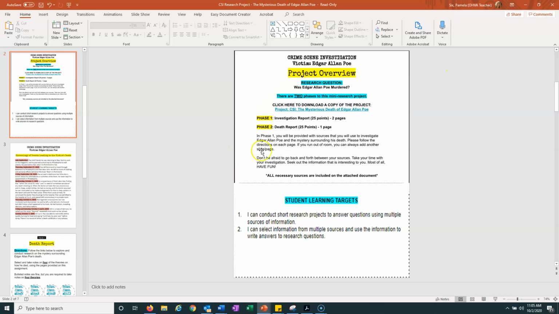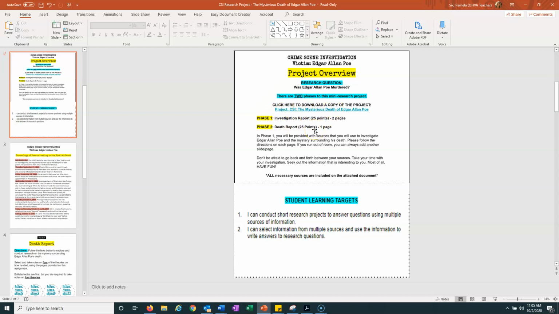So what's really important to know about this assignment is that the assignment has two parts. There's an investigation report that you're going to be doing that's worth 25 points, and then there's a death report that you're going to be doing worth 25 points. So basically what you're going to do is a bunch of research and figure out all the different theories that people have come up with about how they think Poe died. And there are several of them. We're going to talk about all the ways that Poe supposedly could have died. So that's what your investigation report is about.